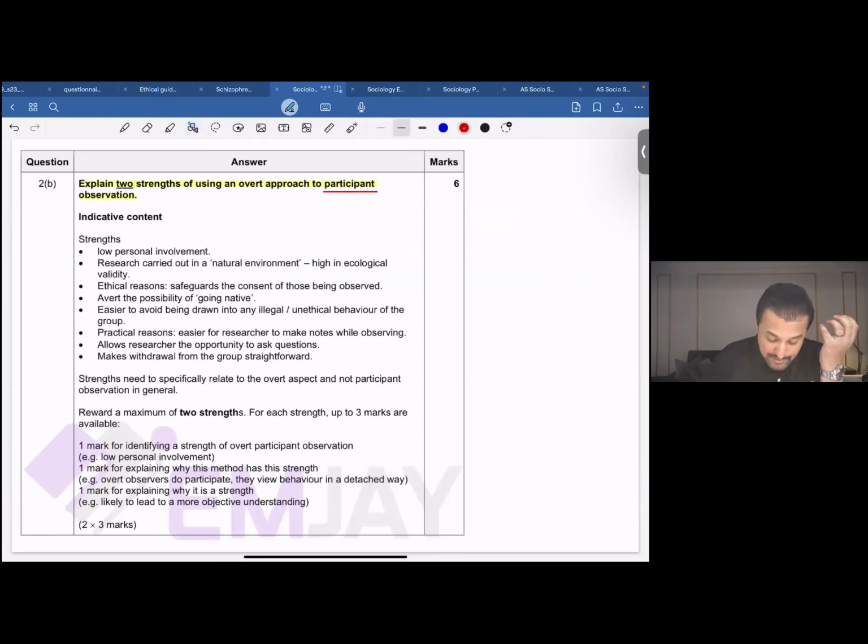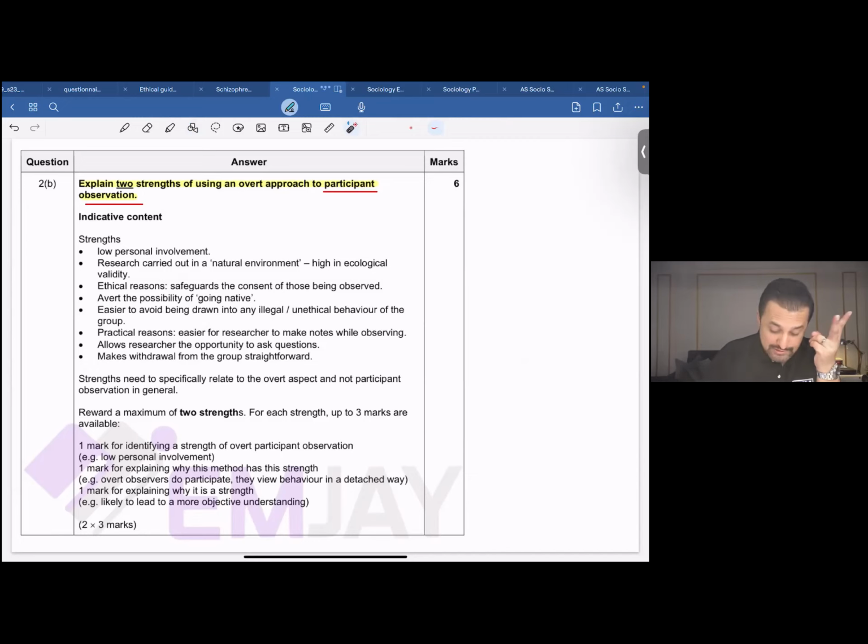Participant observation, what is participant observation over here? You use the term participant observation to refer to a situation when the researcher or the observer is actively participating in the activities of the group that is being studied, right? So the researcher's involvement in the activities that the sample is involved in would make it a participant observer. See, the name suggests it all, right? Participant observer. Now, the first thing that you should remind yourself of is what participant observation is. Number 2, an overt approach.